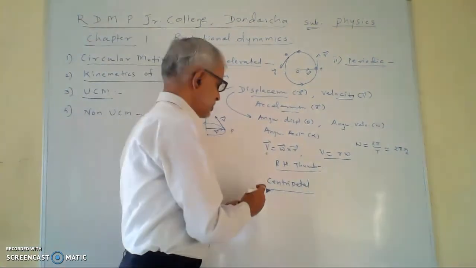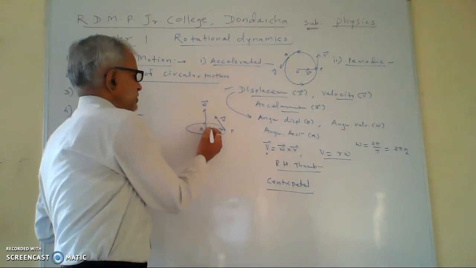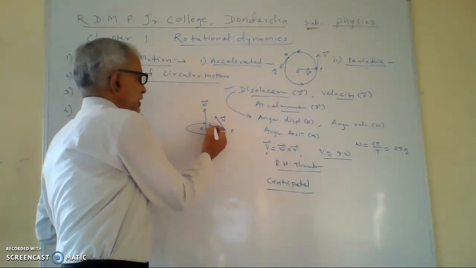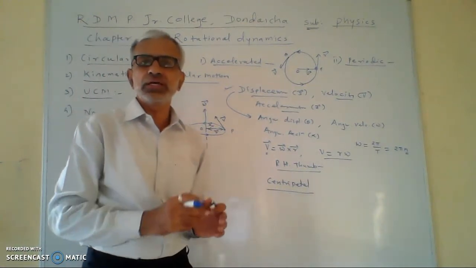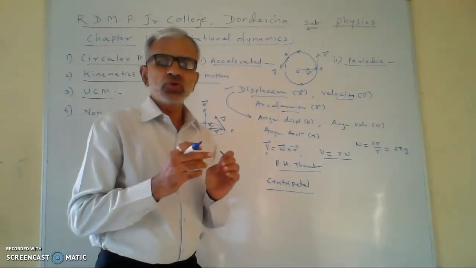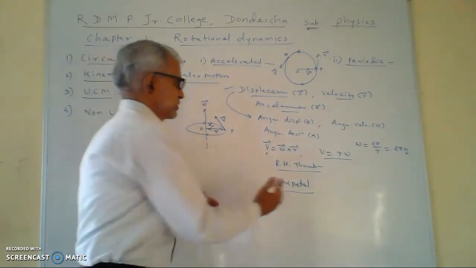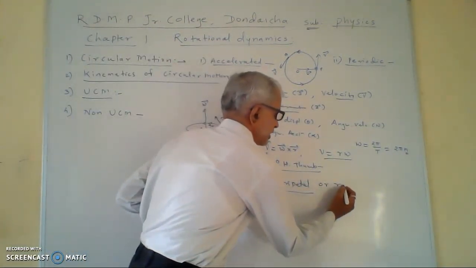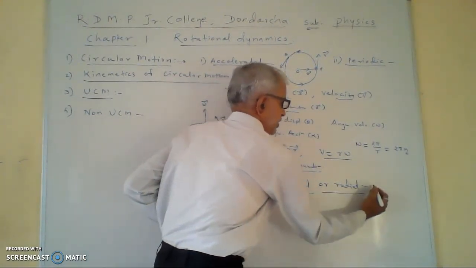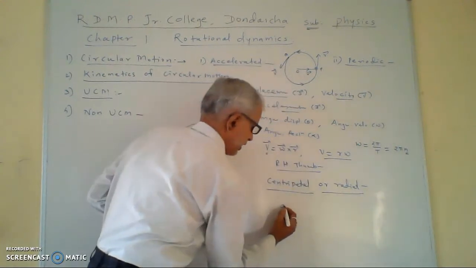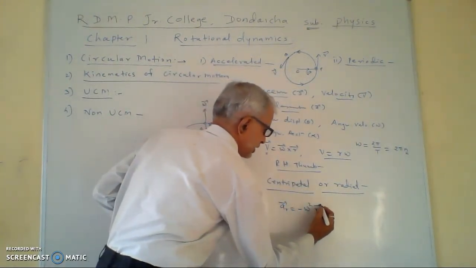Why is it centripetal? Because it is directed toward the center. This acceleration is directed toward the center, and therefore it is called centripetal acceleration. It is also called the radial acceleration because it is along the radius. It is given by vector a_r equal to minus omega square vector r.